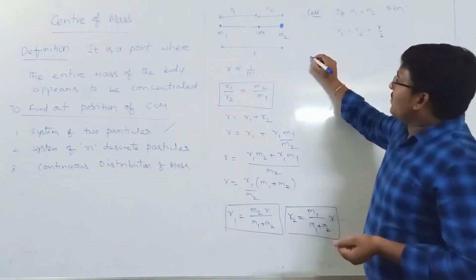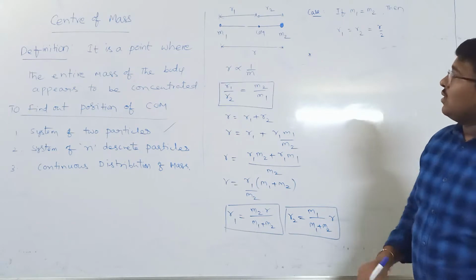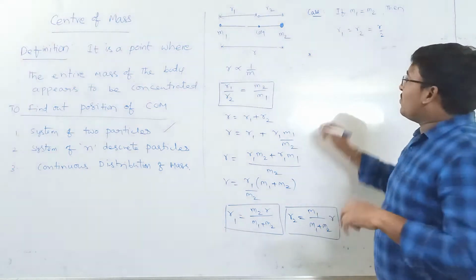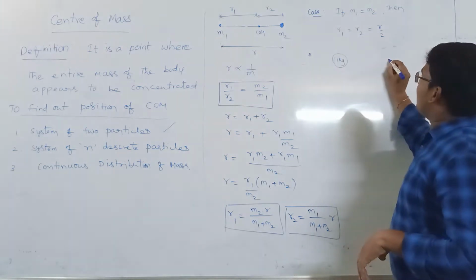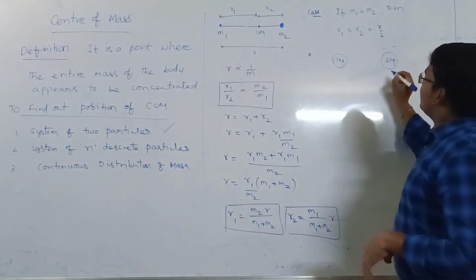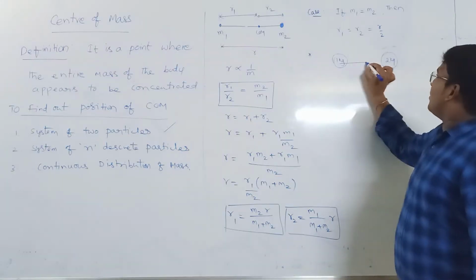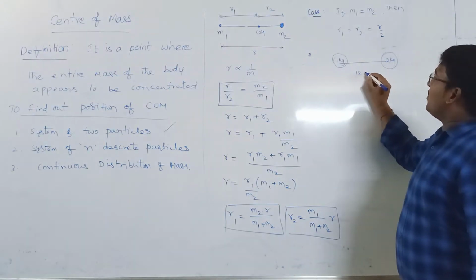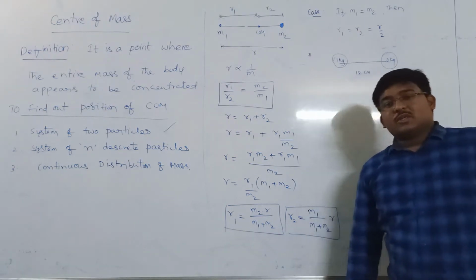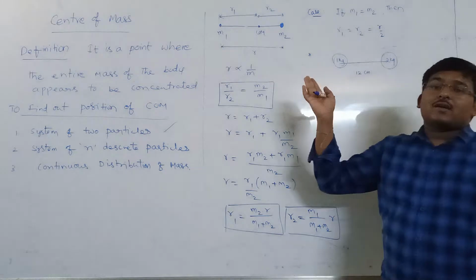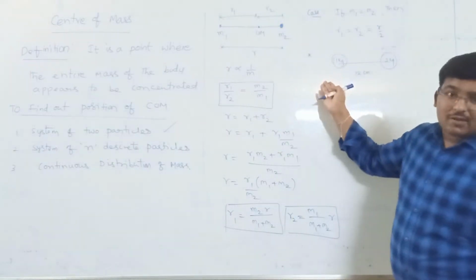Now let me explain with an example. For example, there are two particles of masses 1 kg and 2 kg separated by a distance of 12 centimeters. Now, what is the position of center of mass from first particle 1 kg?